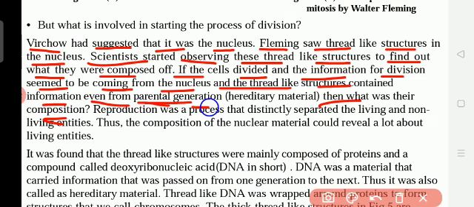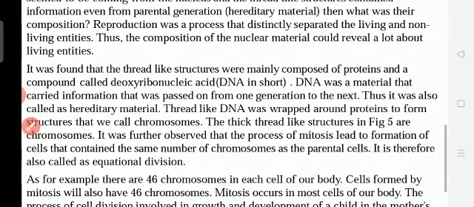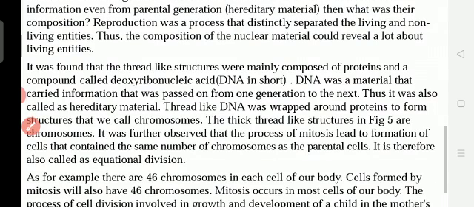These chromosomes are thread-like structures, and they carry the characters of the parental generation, the information about the parent. That means the parent's skin color is like this, the shape of the parent is like this, and the characters of the parents are like this. Chromosomes carry that information. When the chromosomes come to the child, the child also has some characteristics, shape and face like our parents. So this is the hereditary material.